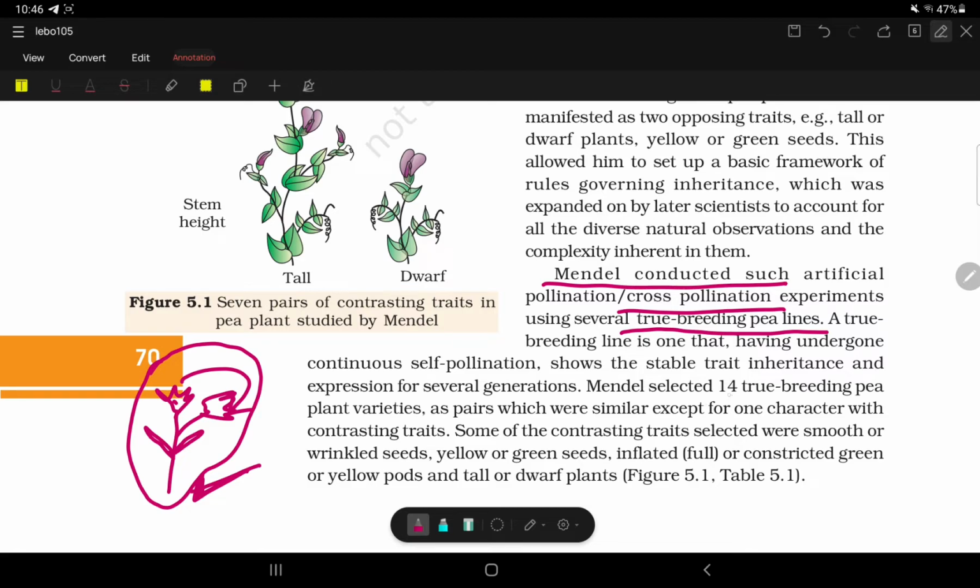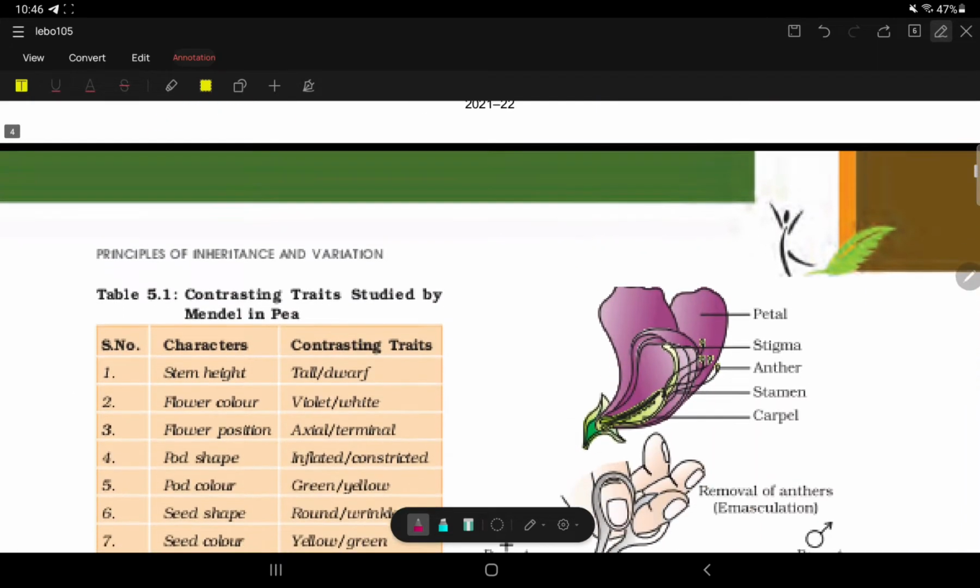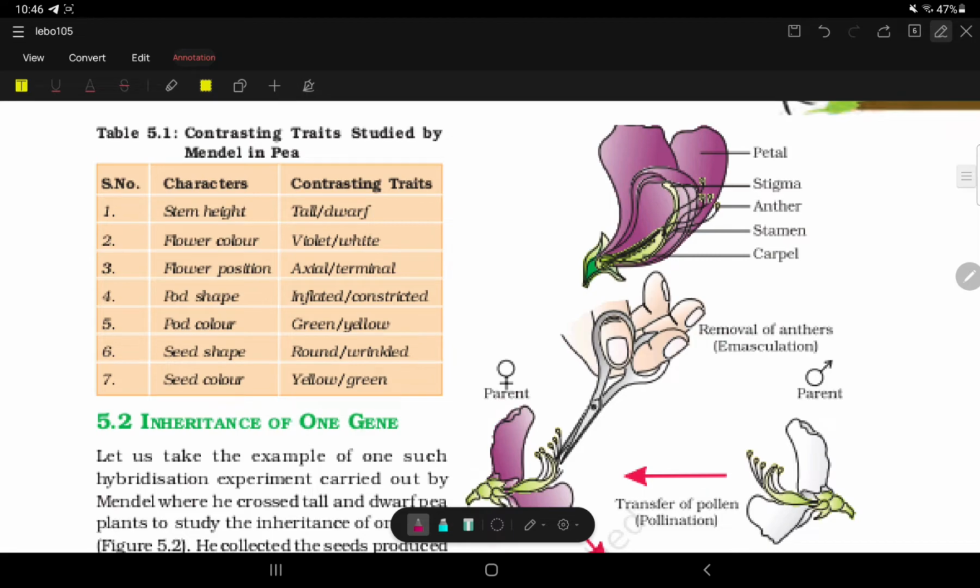Mendel selected 14 true breeding pea plants, so he took 14 plants as pairs which were similar except for one character with contrasting traits. Some of the contrasting traits selected were smooth or wrinkled seed, yellow or green seed, inflated or constricted pods, green or yellow pods, and tall or dwarf plant. So he took all these traits.